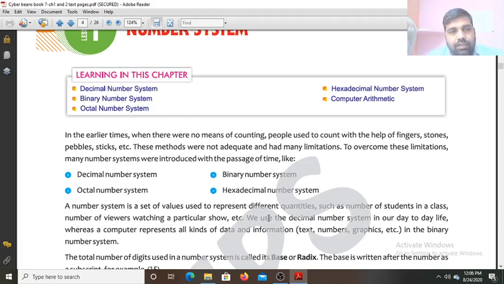Hello students. Today we will do the revision of Lesson 1, Number System.